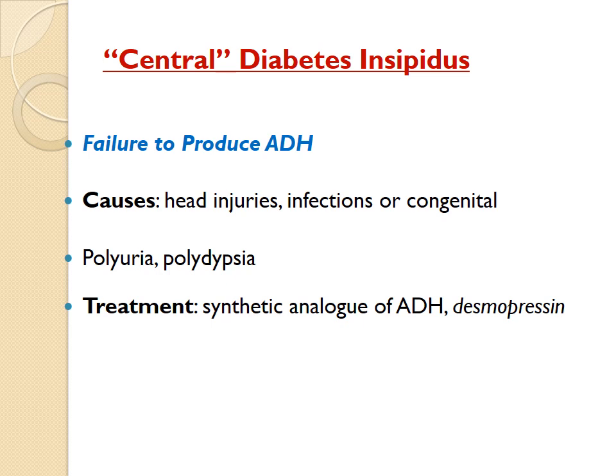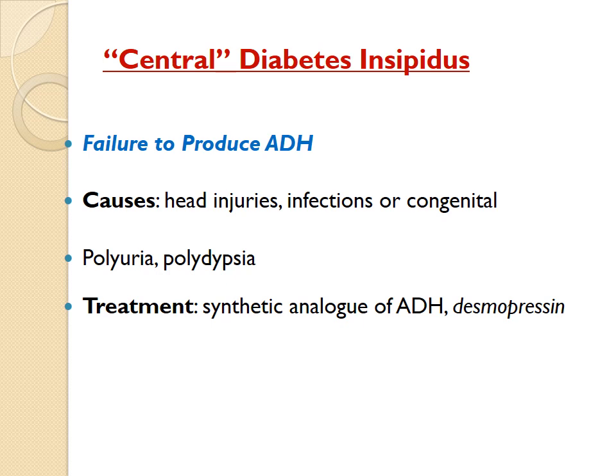Because of decreased ADH, that may be because of head injury or infection, or it may be congenital, the antidiuretic hormone production by the hypothalamus or its release by the posterior pituitary will be decreased. So circulating ADH is less, so that will prevent the water reabsorption from the distal tubules, and that water will be lost via the urine. So the patient will have polyuria and secondarily polydipsia.